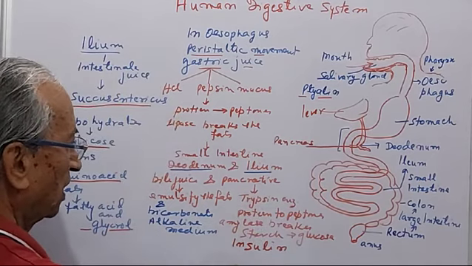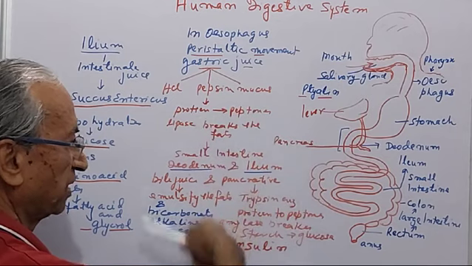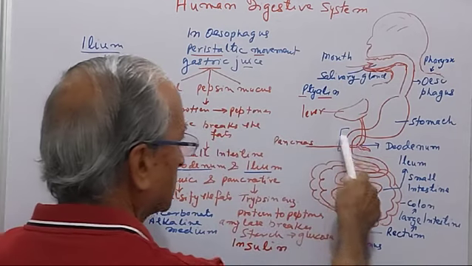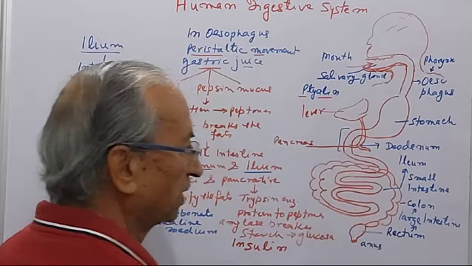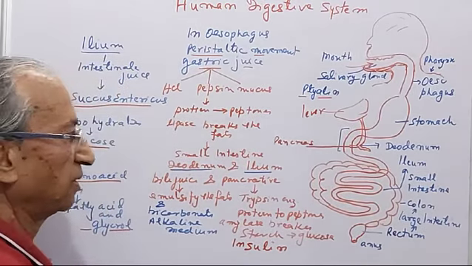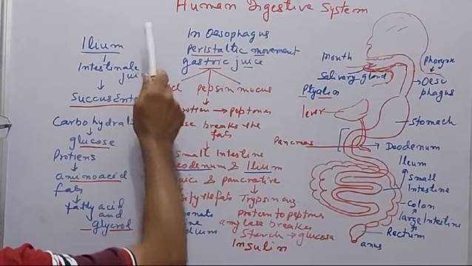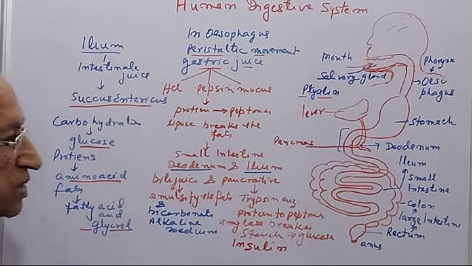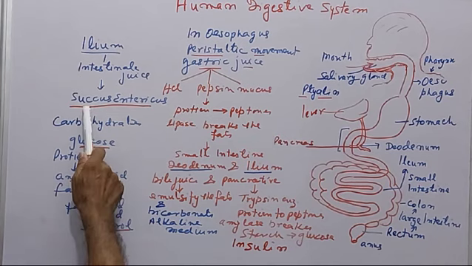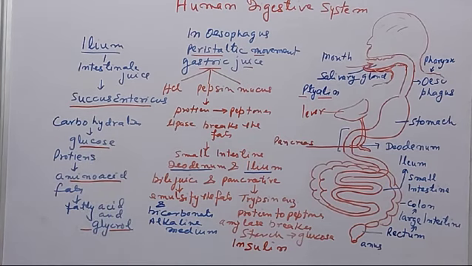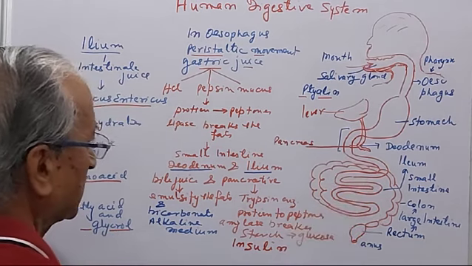Now this partially digested food reaches the ileum. That is the most important part of the intestine. Here, the ileum releases the intestinal juice. It is the most important, that is the succus entericus enzyme, that completely digests the food. Here the complete digestion of the food takes place in the ileum.